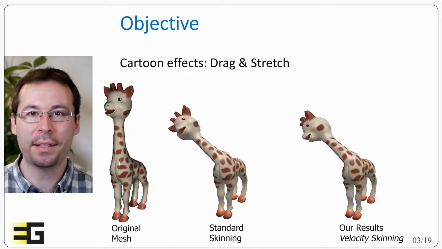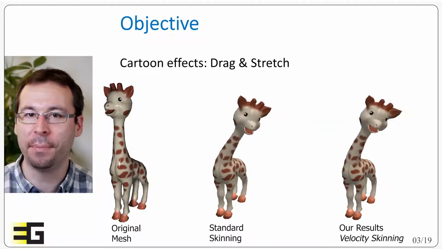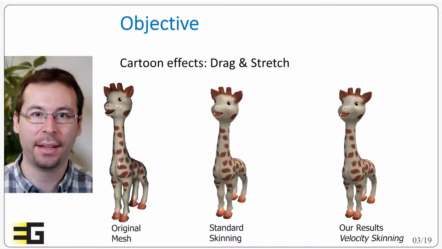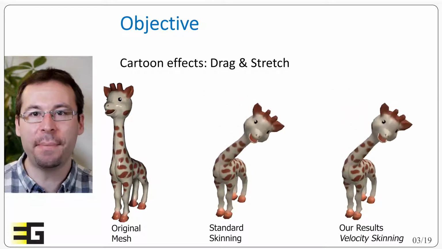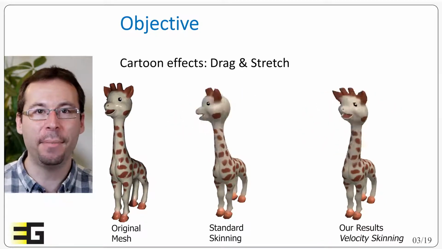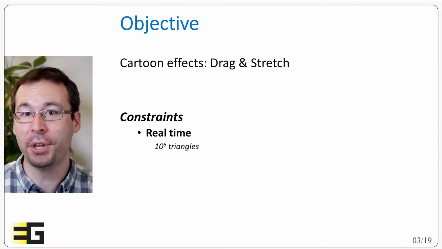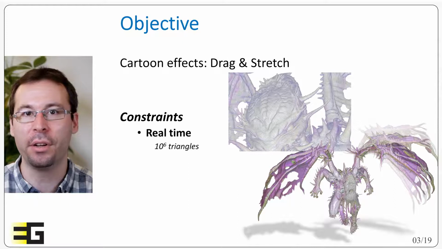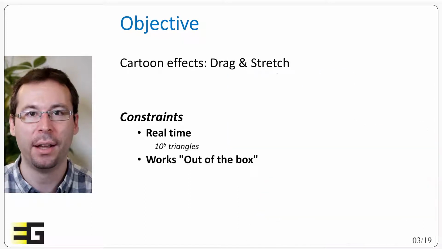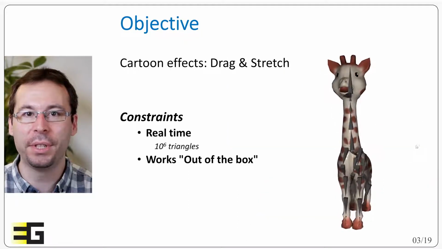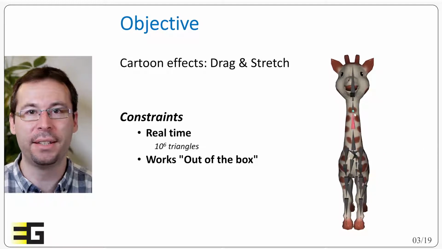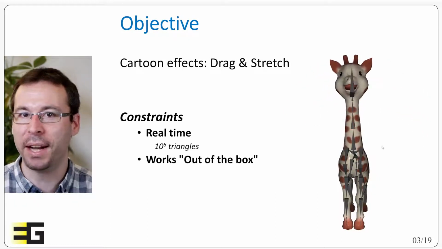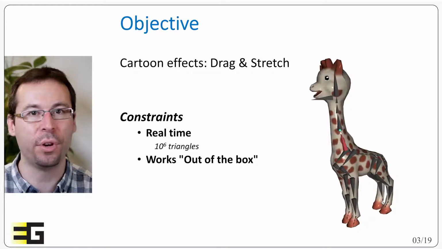We target a method that can mimic this cartoon-style deformation, and we are going to focus on drag and stretch effects. And we would like to share the same advantages as skinning. Namely, first we want an extremely efficient method, meaning remaining real-time up to some millions of triangles on a standard machine. We also want a method that can be used directly out of the box on an existing skinned mesh. For instance, we don't want to ask the artist to modify their model or constrain it to a specific case